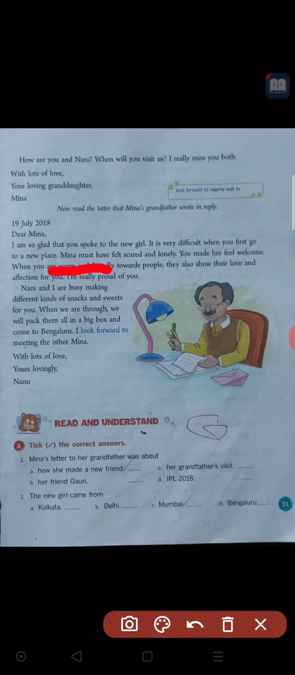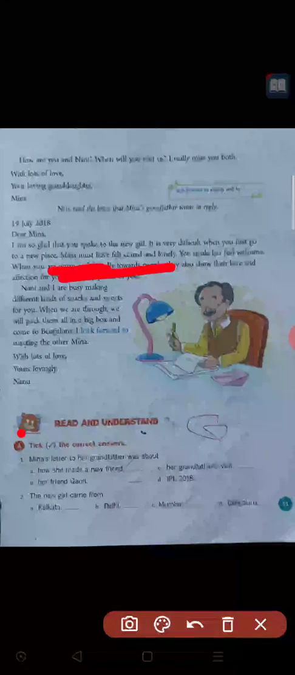And Meena must have felt scared and lonely. Maybe that new girl, Amina, when she came to school the first time, felt scared and lonely. Lonely means alone. Here I am a new student, and she did not know any students of that classroom. So maybe she felt scared. Scared means afraid. She was afraid and alone, it seems.